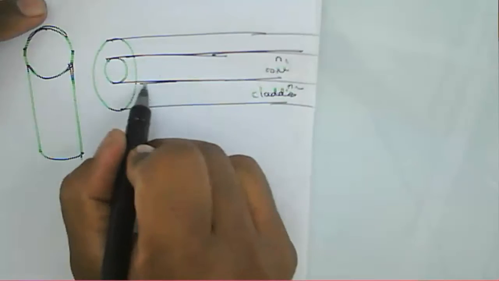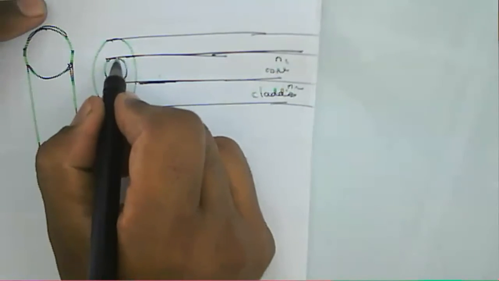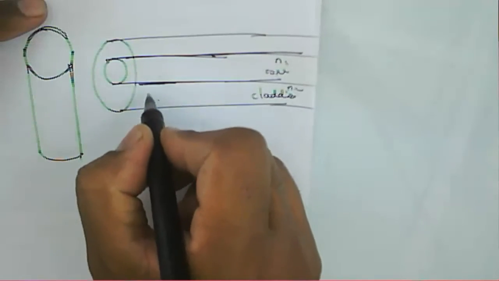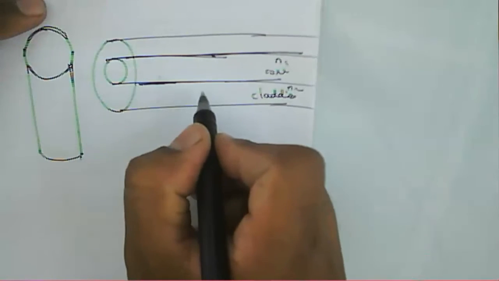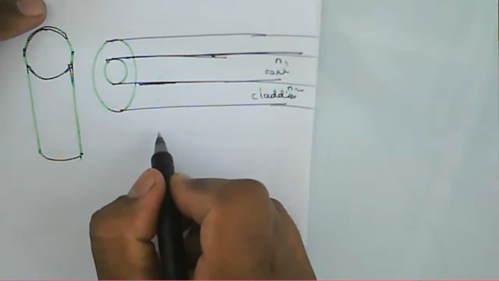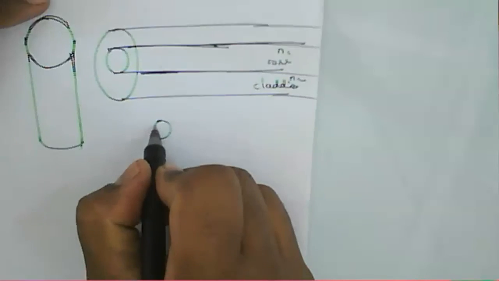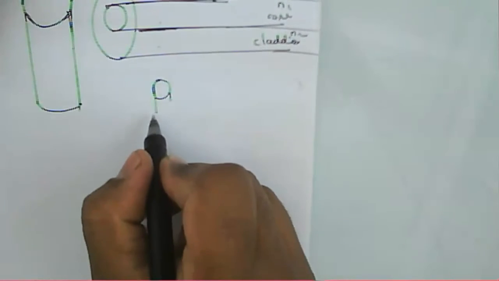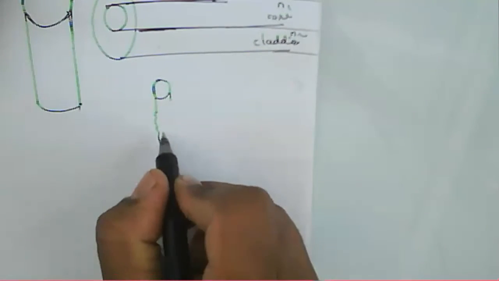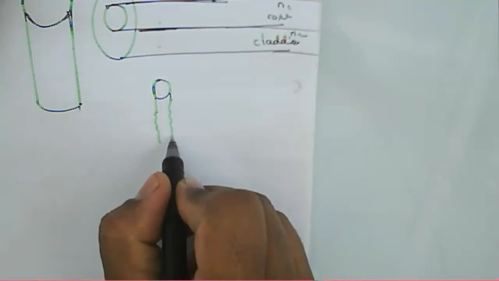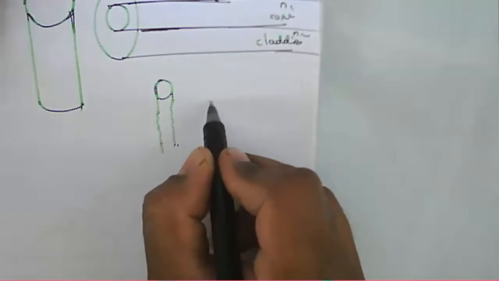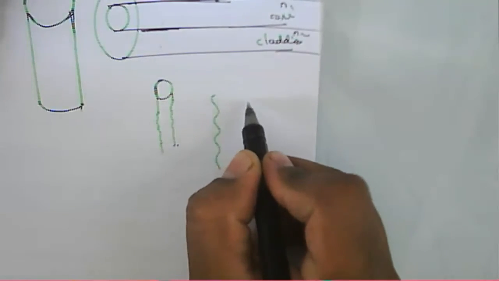At the time of manufacturing, they are not able to maintain that perfect cylindrical structure. We expected it to be straight, but because some variation occurs, it is not a straight one. There will be small variations at the boundaries.